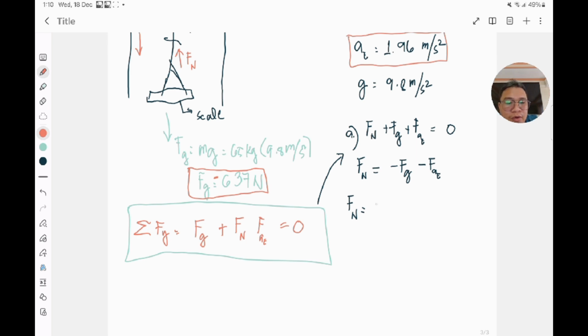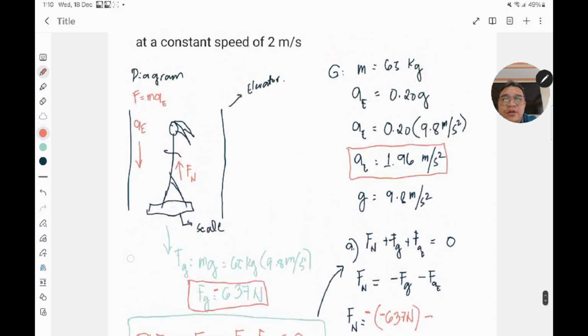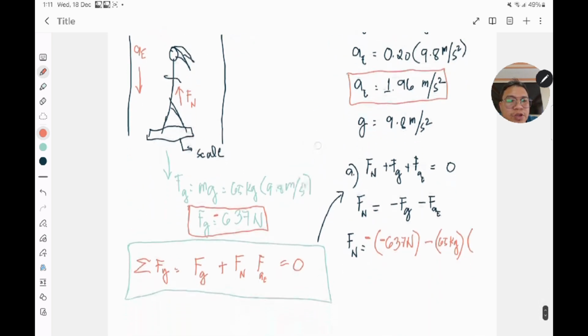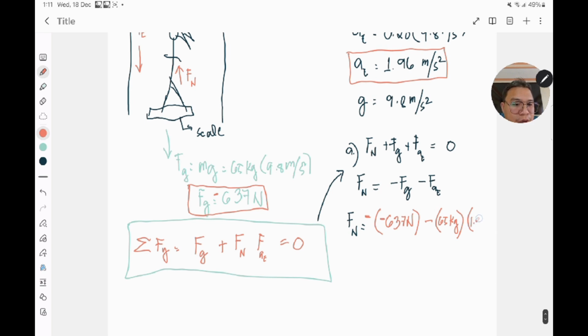So using this, substituting, this will become negative, and then another negative sign here, which is 637 newtons. Minus our force due to the acceleration of the elevator, which we calculate as your mass, which is 65 kilograms, times your acceleration due to the elevator, which is 1.96 meters per second squared.